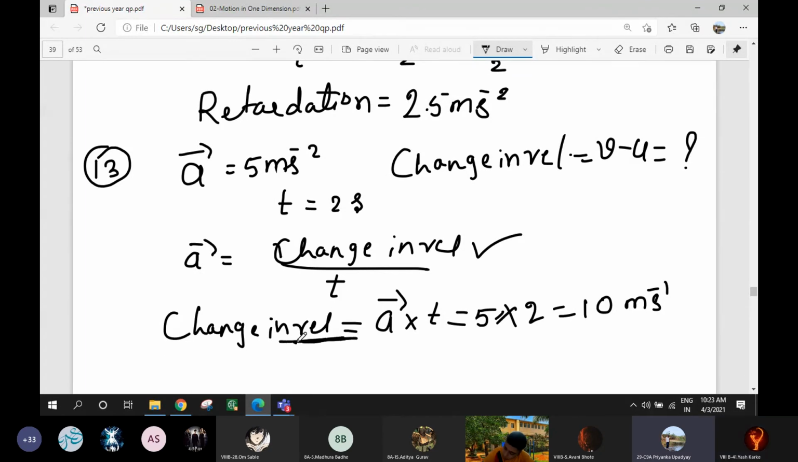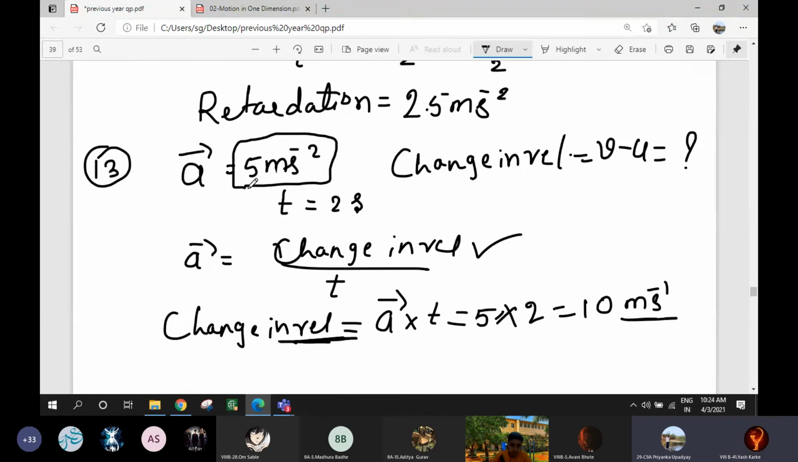See, we are finding velocity. Velocity must be in meter per second, right? It is not meter per second square. You are not finding acceleration. Acceleration is already given, 5 meter per second square. Understood? Meter per second square into second. Yes, miss.